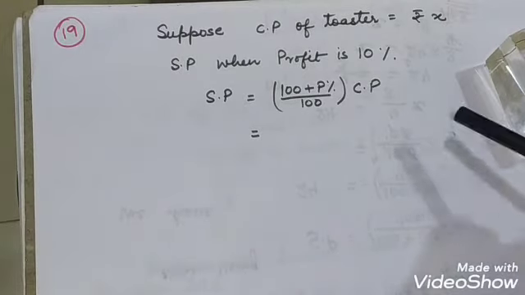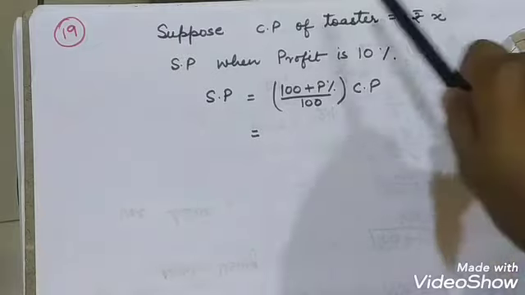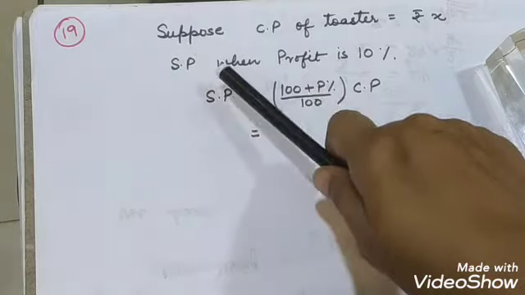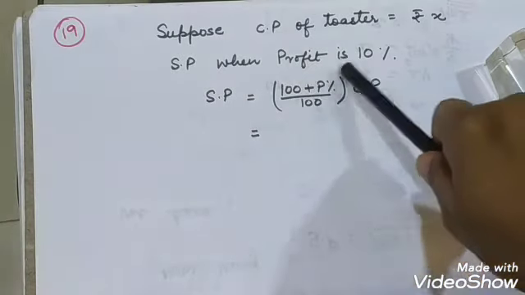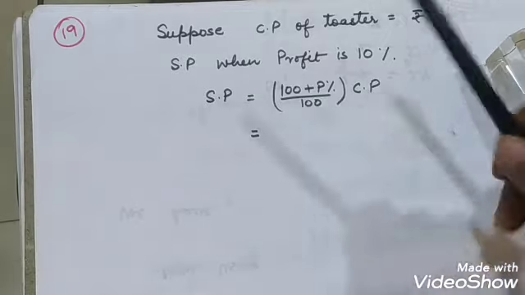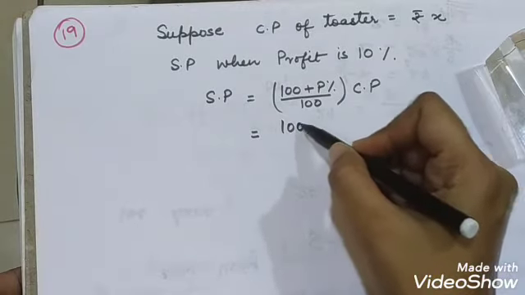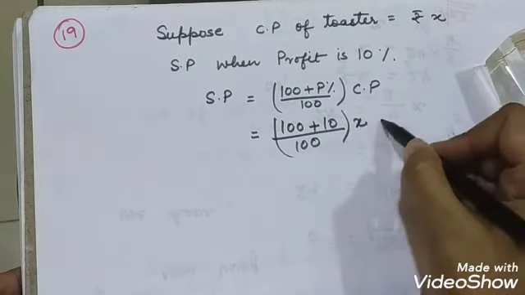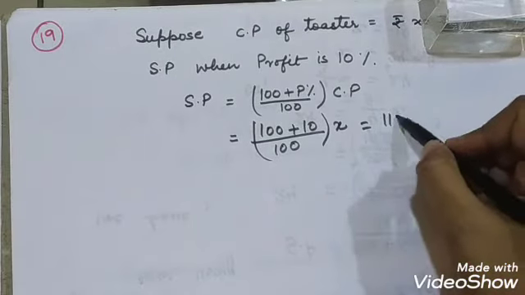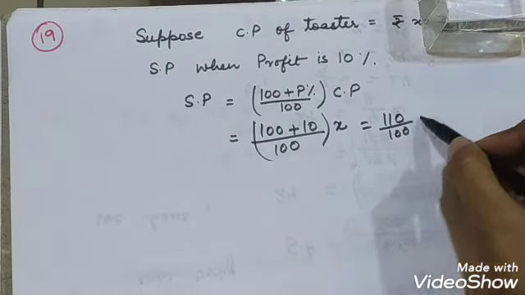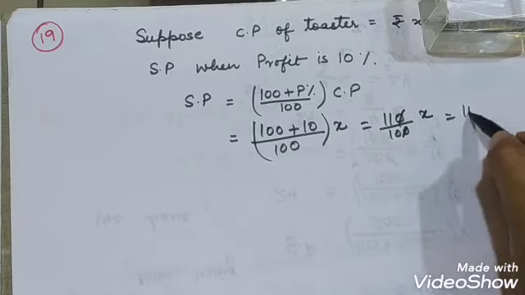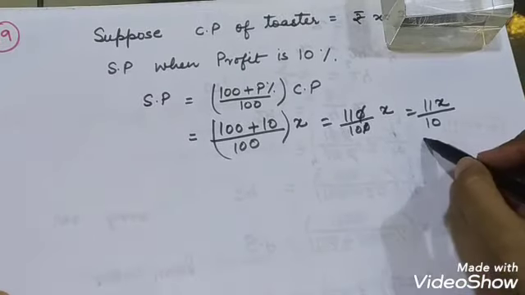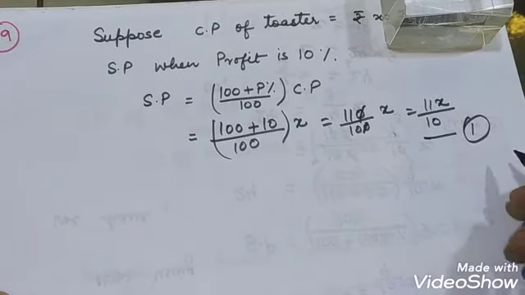So I told you whatever is asked in the question, we suppose it as X. So we suppose the cost price of the toaster as X. Now in the first case, when the profit is 10%, we use the formula of selling price and we put all the values. 100 plus 10 upon 100 into CP, which is X. Then when it is solved, it comes out to be 110 upon 100 into X, 0 and 0 cancel out, so 11X upon 10 is the selling price when the profit is 10%. So let it be equation 1.